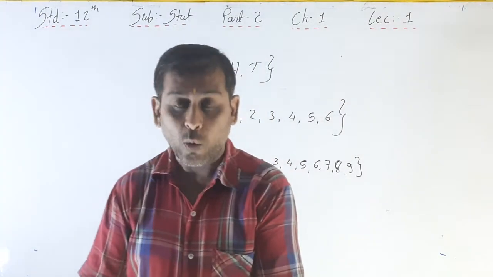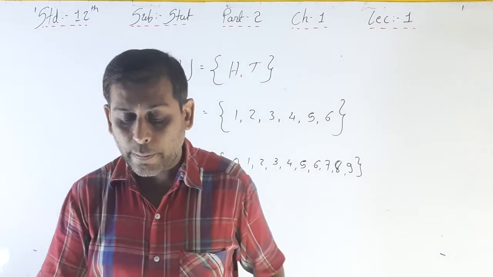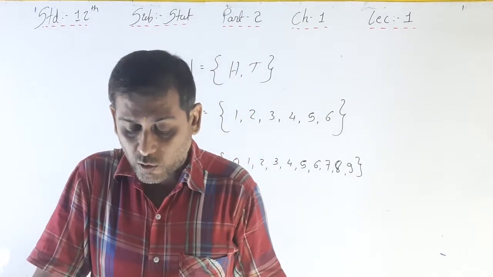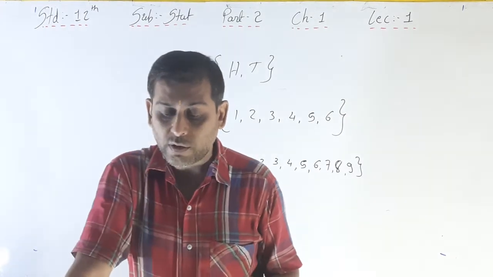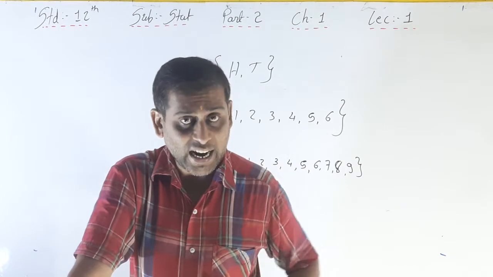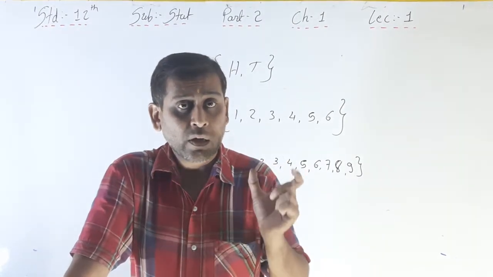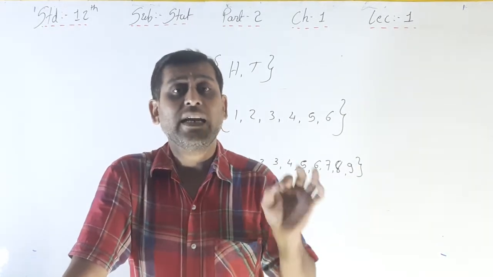Now on the next page, page number 4, finite sample space and infinite sample space. What is a finite sample space? If the total number of possible outcomes in the sample space is finite, then it is called a finite sample space. It is very easy. In the question, the answer is there: finite sample space.